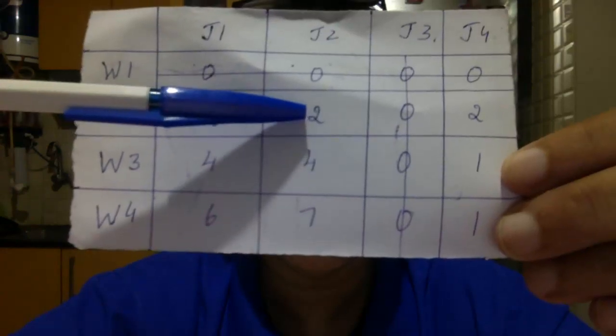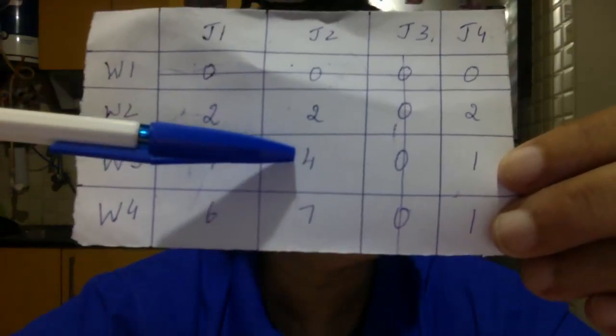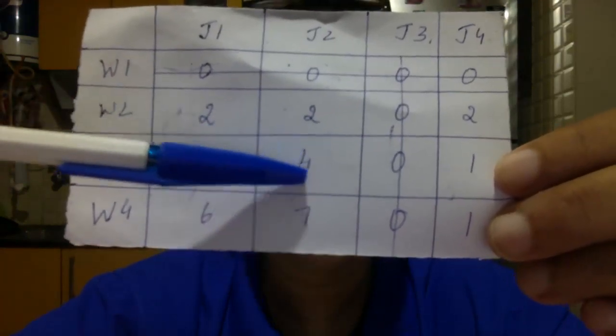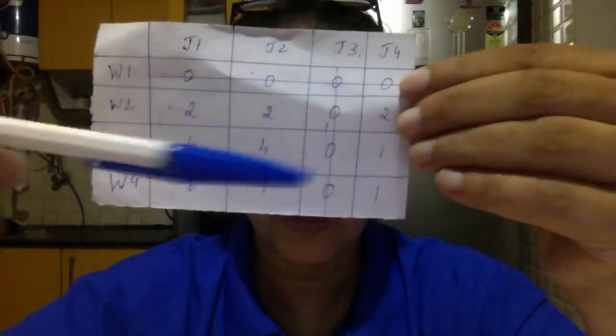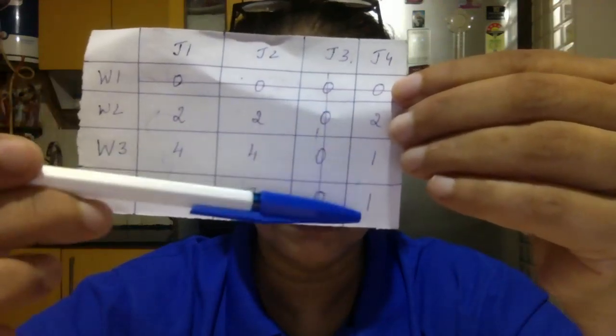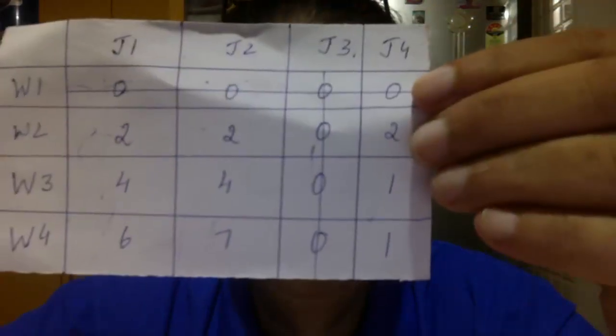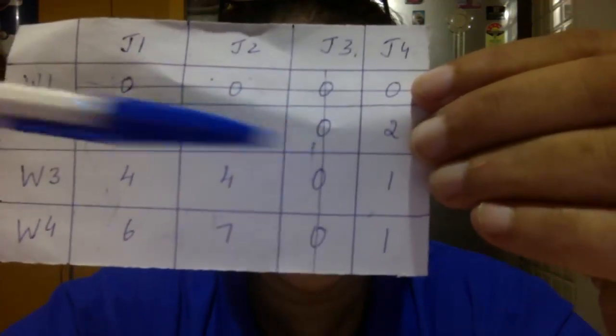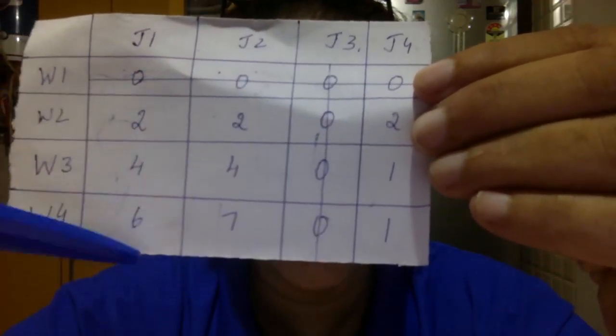Again 2 minus 1 is 1, 4 minus 1 is 3 and here 7 minus 1 is 6. Okay, now here 2 minus 1 is 1. This is 0 and this is 0. Alright, now we have done the uncovered numbers.